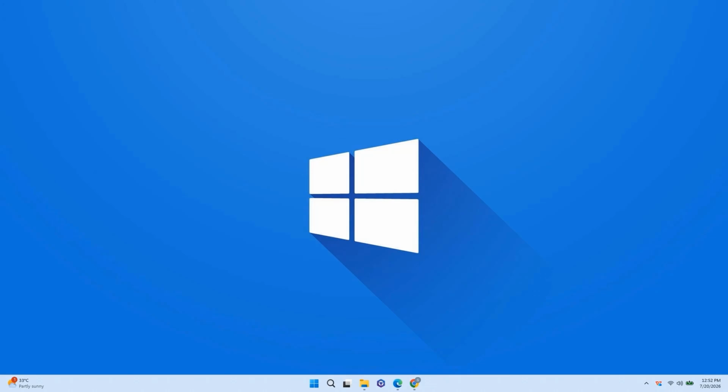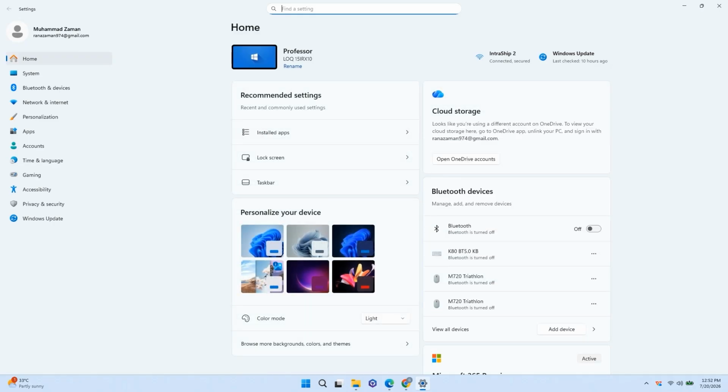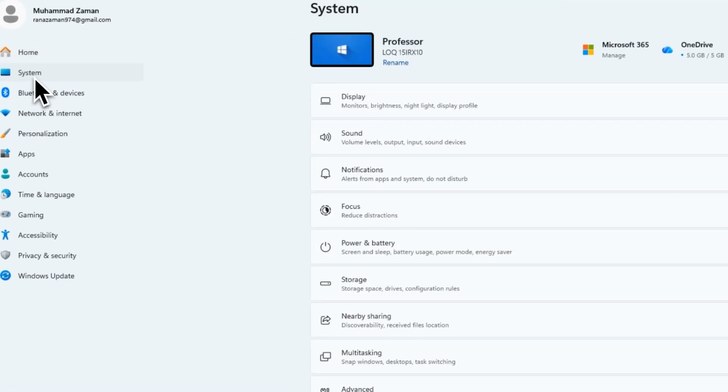Here's how to fix no sound or audio on Lenovo laptop and PC. First, open the Start menu, search for Settings, and open it. From the left panel, click System, and then select Sound.